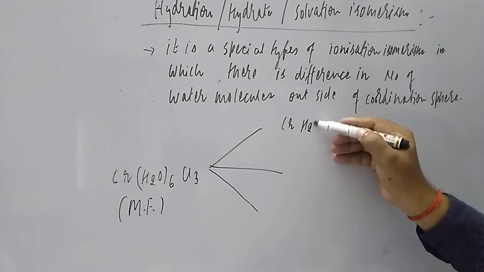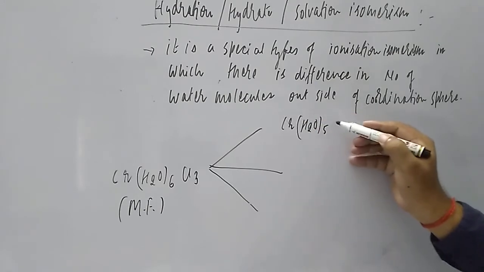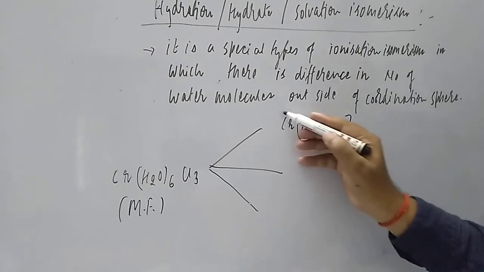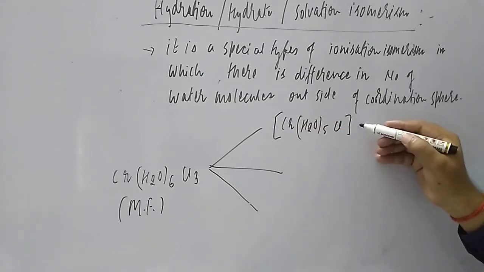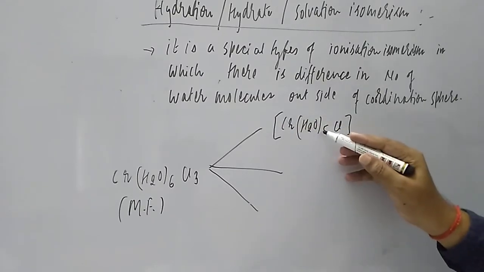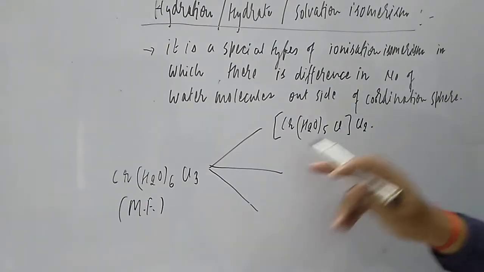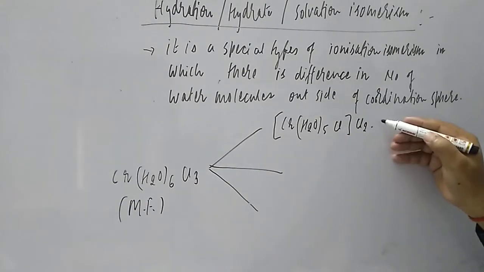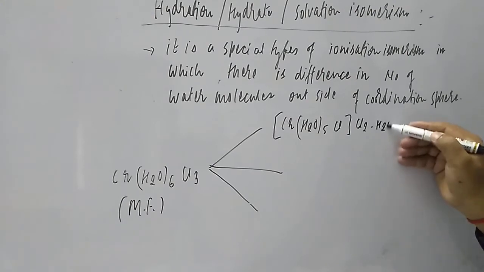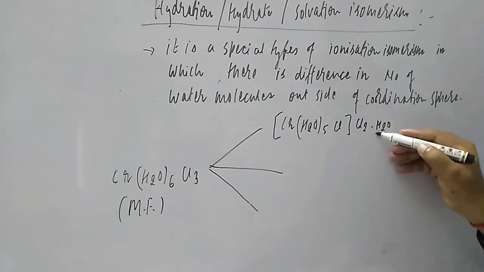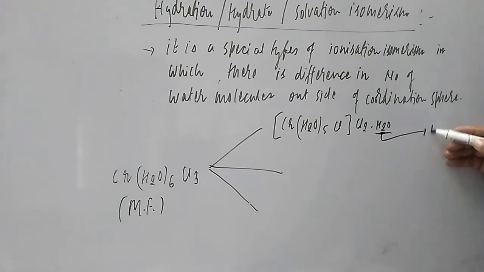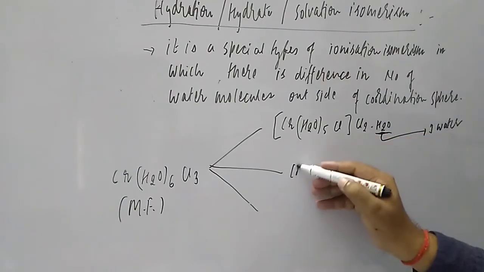[Cr(H2O)5Cl], with coordination number 6. Out of 3 Cl, 1 is inside, so Cl2 outside; out of 6 water, 5 are inside, so 1 water molecule outside.